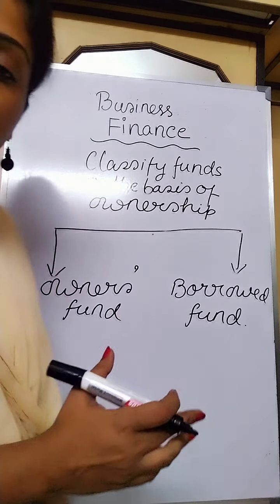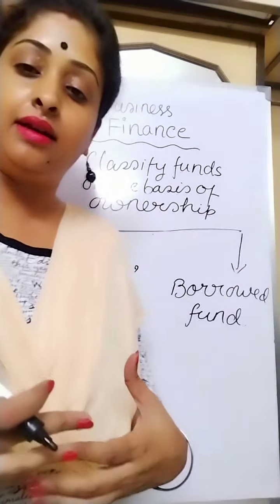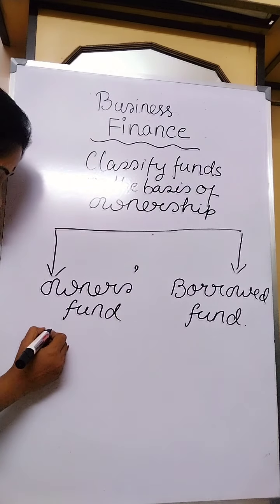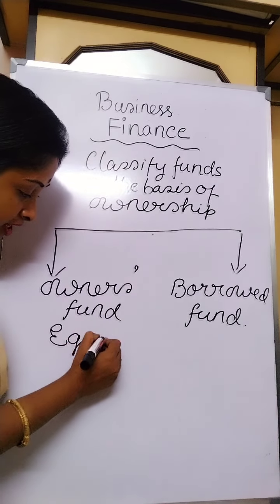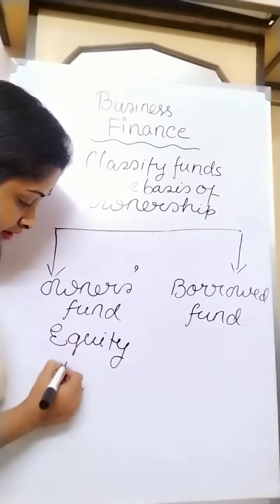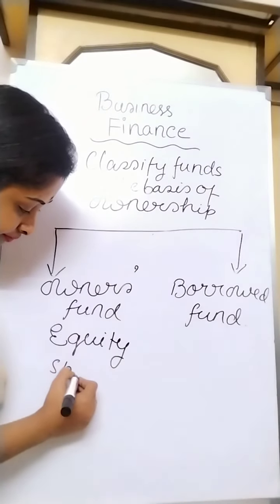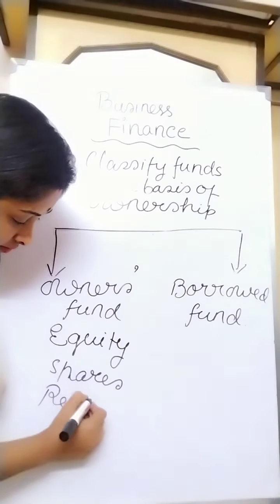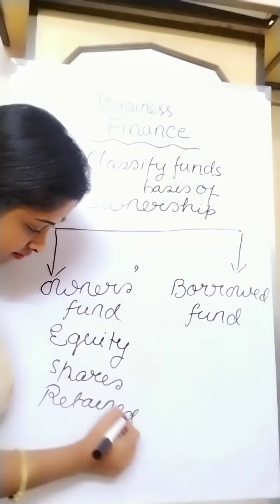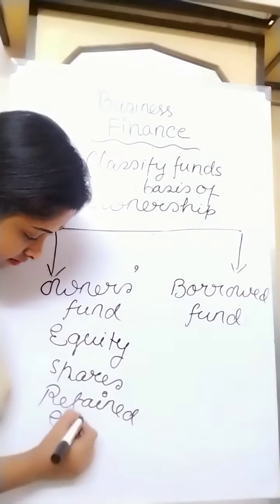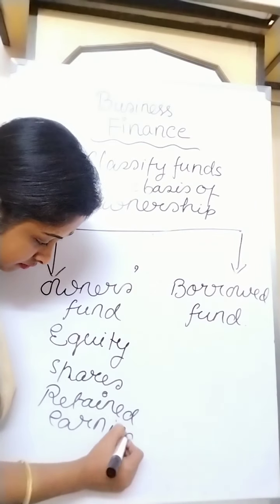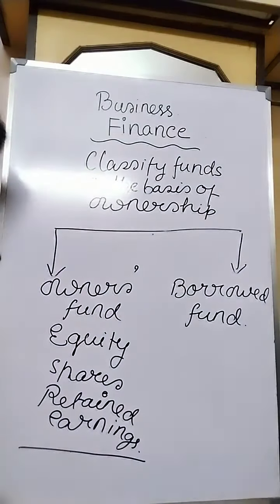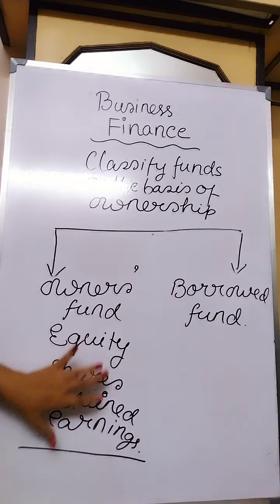Equity shares are the owner's own capital. Equity means owner's capital. So equity shares and retained earnings, these two are the owner's fund.